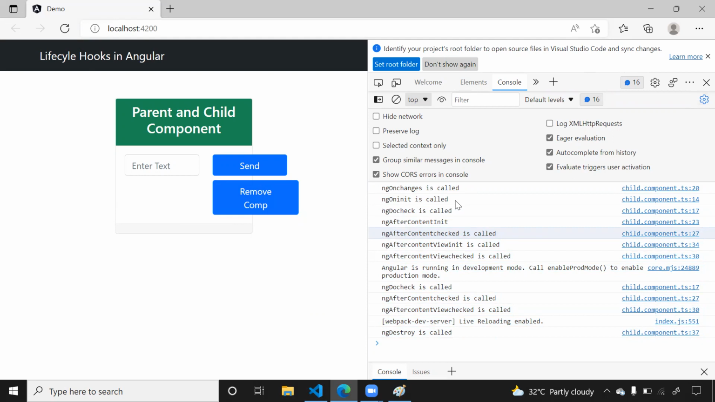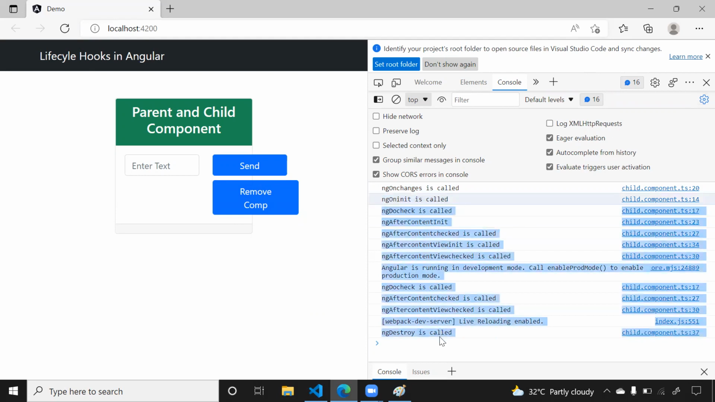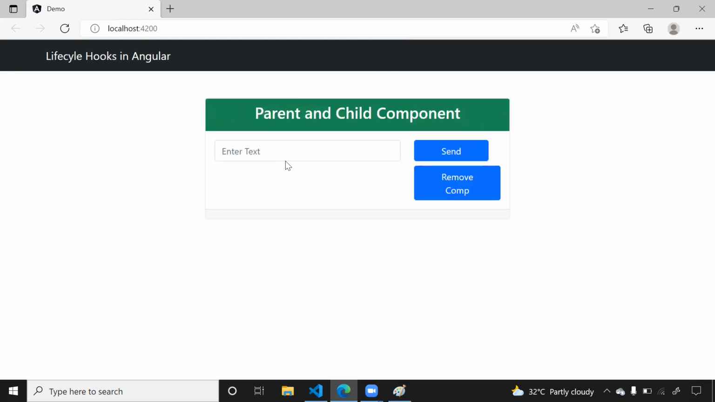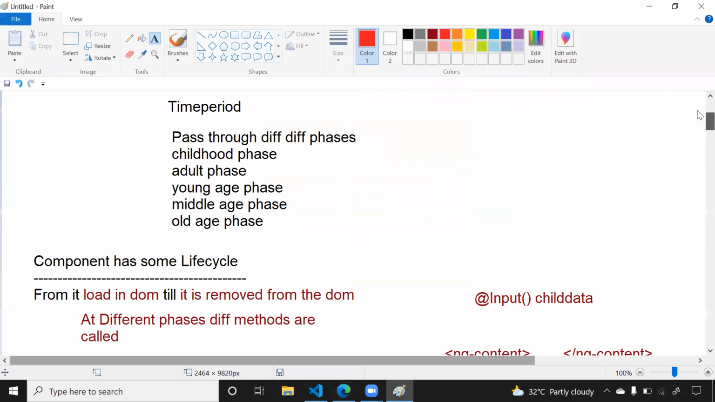Just focus more on ngOnInit and ngOnDestroy. These are frequently used in your projects. So that's all, guys. This is all about lifecycle hooks. If you have any kind of doubts, you guys can ask.